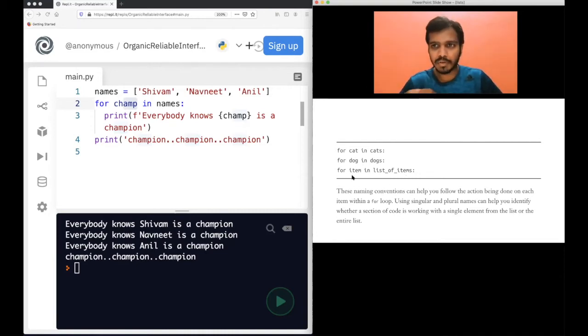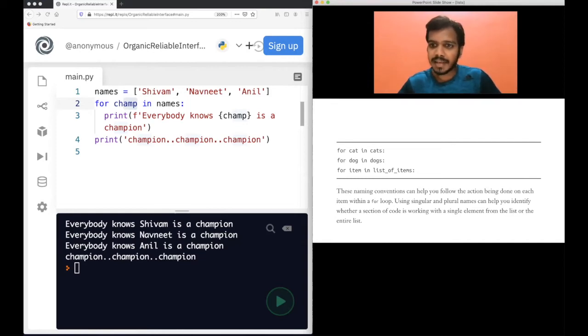These are good programming practices to follow in Python. Also, these naming conventions can help you follow the action being done on each item within a loop. It's clear to understand, right? If you have names, then name is there, right? You are iterating over names with the temporary variable name. It's quite easy to understand.